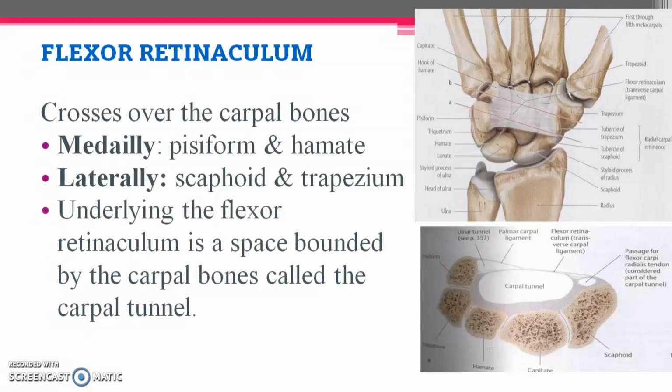The function of this retinaculum is that underlying the flexor retinaculum we have a space bounded by the carpal bones, so we have a structure forming like a tunnel.